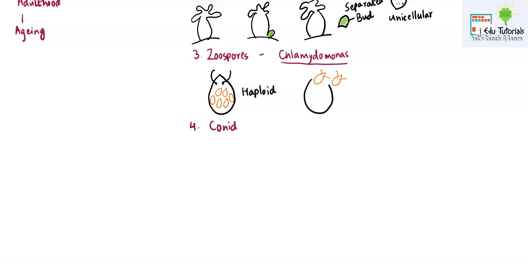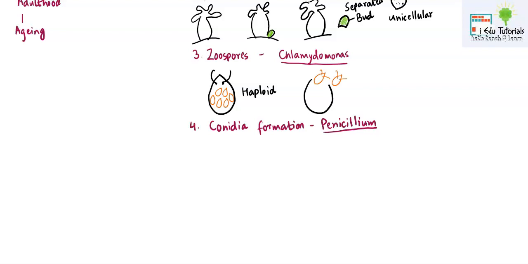Next is Conidia formation, and this happens in a very familiar fungus. This is known as Penicillium. Yes, you recollected it correctly. Penicillium was the name of the fungus from which the first antibiotic, penicillin, was extracted.